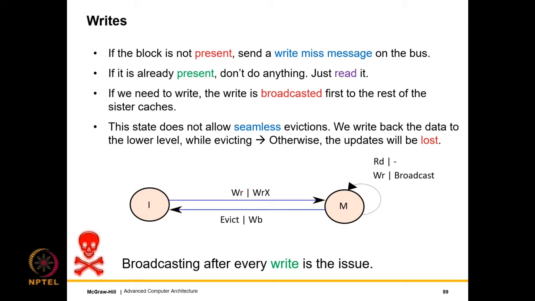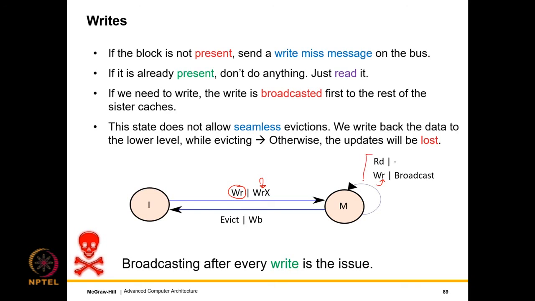So now let us come to writes and let us look at the same I to M transition. In this case, if the block is not present, I send a write miss message on the bus, indicating that I would like to write. And of course, some other cache needs to reply within a finite period of time. Otherwise, I read it from the lower level. Now let's consider the M state. If we need to write, the write is broadcasted first. So from the M state, if I want to read, I don't do anything. I just read. But if I want to write, I first broadcast it to the rest of the sister caches, and then I do a write.